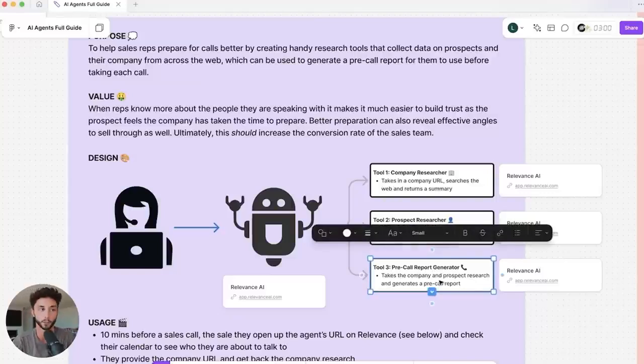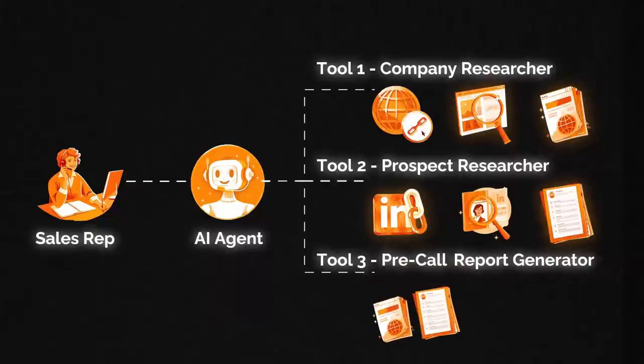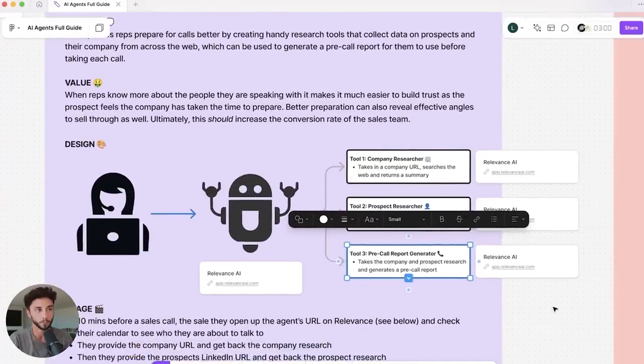And the final step here is what I'm calling a pre-call report generator. That's going to take both that company and prospect research that we've done and combine them together. It's going to be for this hypothetical company we're building the Sales Copilot for. It's going to generate basically a pre-call report or a strategy prep for the sales rep so that they go into those calls much more prepared, and also a personalized guide on how to try to close this person. So all of these templates are going to be here.